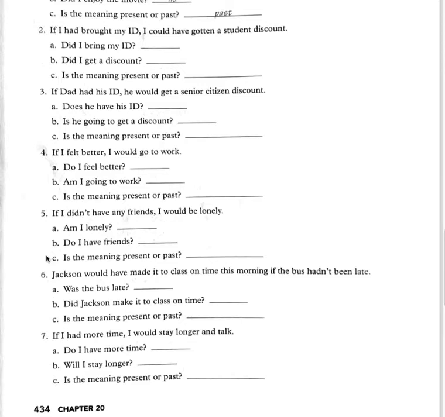Okay, number 5. If I didn't have any friends, I would be lonely. Look at the if clause, simple past because of the auxiliary. Look at the result clause, would be. Would in the simple form of the verb. Am I lonely? No. Do I have friends? Yes. Is the meaning present or past? Present.